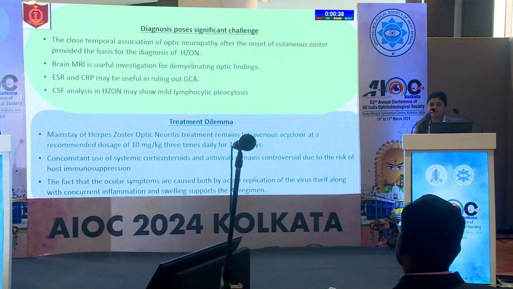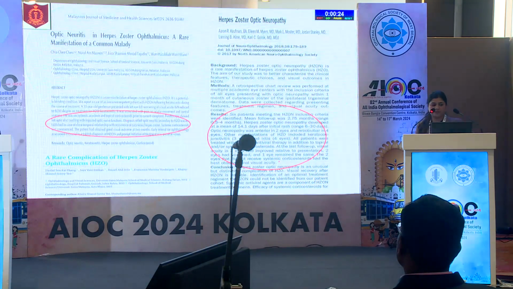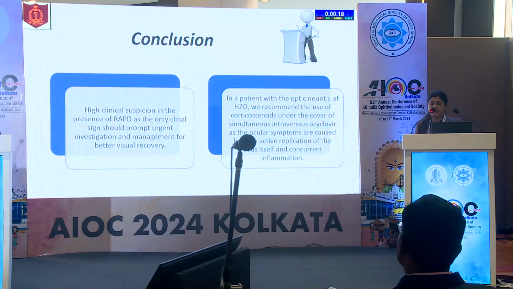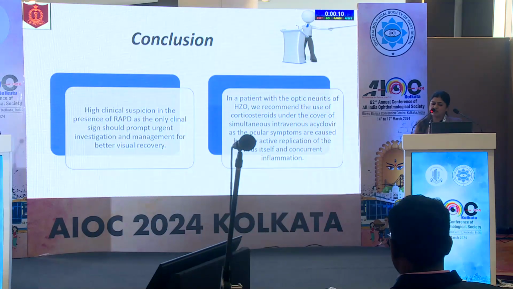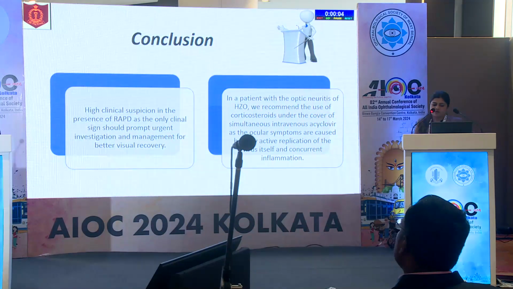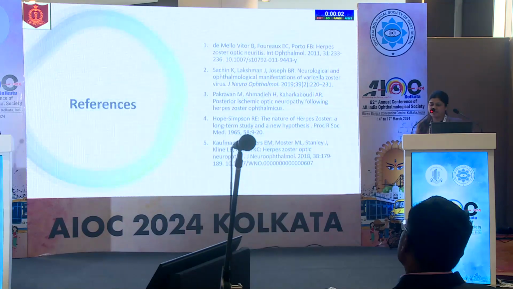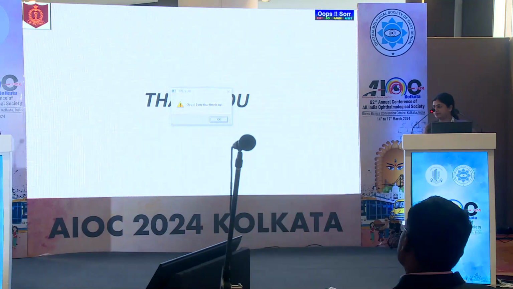Treatment: the mainstay remains steroids under the cover of IV acyclovir. However, randomized control trials and prospective studies are still not done. The fact that the ocular symptoms are caused both by active replication of the virus itself and by concurrent inflammation supports the treatment regimen here. These are the previous studies which have supported the same treatment regimen. To conclude, RAPD prompts urgent investigation and management for better visual recovery when herpes zoster is already present. In a patient with optic neuritis, we recommend the use of corticosteroids with acyclovir for better visual recovery. These are my references. Thank you.